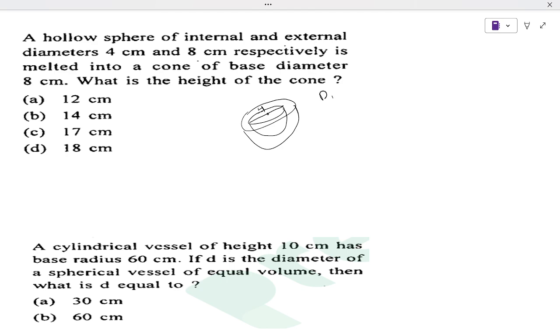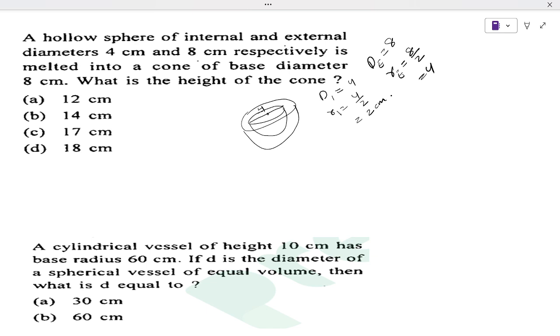So diameter 1, let's say internal diameter is 4, that means radius 1 will be what? Radius we get by taking half of the diameter, right? So it is 2 centimeter. External diameter is 8, so radius for the external, 8 by 2 will give us 4. Respectively the internal diameter is 4, external diameter is 8. It is melted into a cone, the sphere is melted and a cone is made.